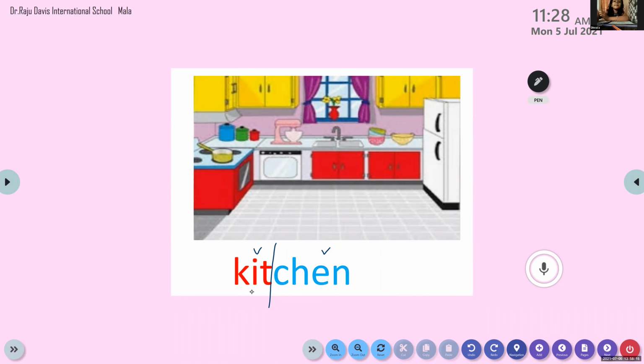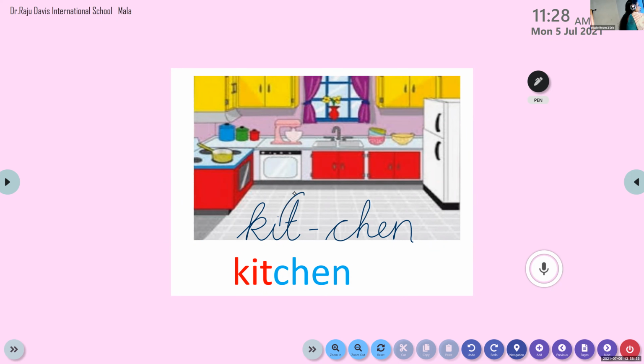Thank you, ma'am. So when we syllabicate this word, how do we write it? All of you please listen. It is kitchen, but the pronunciation differs a little bit. We don't give much stress on this letter T. We just say kitchen. But when we write this word, children, you can write it in this way so that you will learn the spelling.